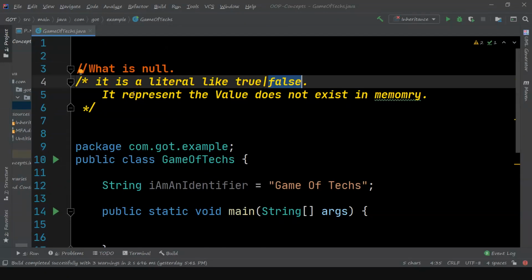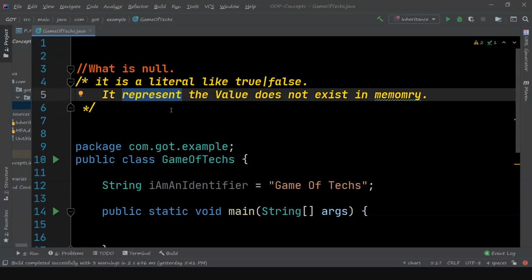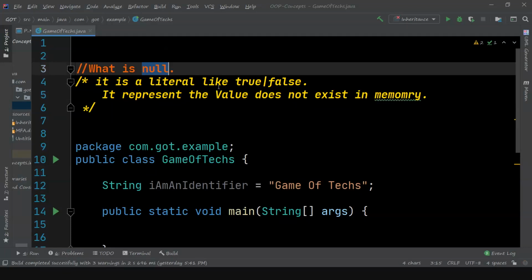So null is usually used for representing an empty reference to an object. That's the reason null cannot be mapped to any primitive data types like int or long or char. We cannot map the null literal to that kind of primitive data type. Let's move to the next topic.